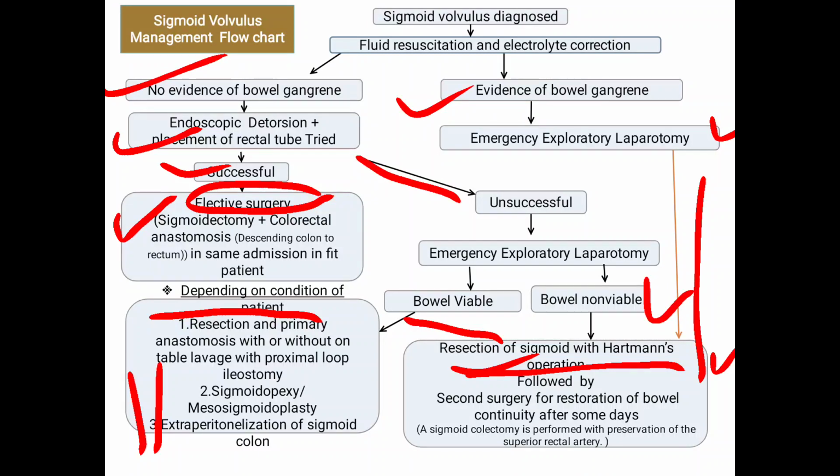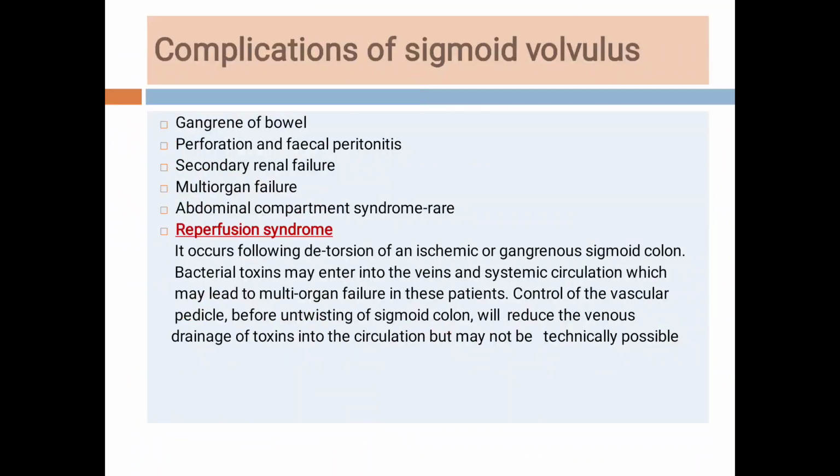If the detorsion fails, again the patient is subjected to emergency exploratory laparotomy. If the colonoscopy and the detorsion are successful, then we will electively post the patient for surgery and we will do the definitive treatment. So everything runs on the condition of the bowel and the condition of the patient. Bowel gangrenous, bowel viable. Patient condition is not good, or patient is fit for surgery. So this is the flow chart.